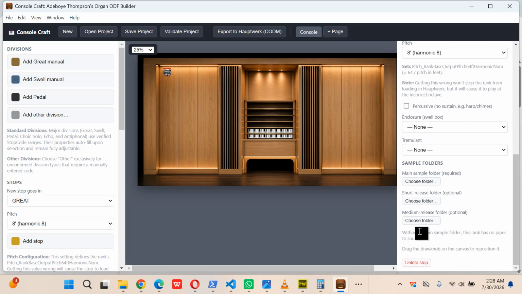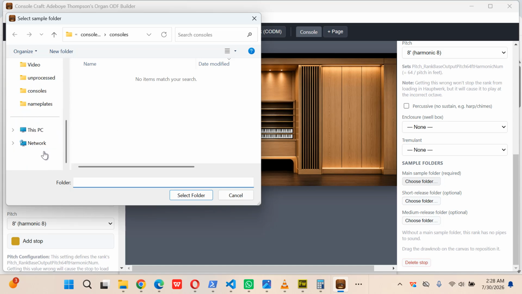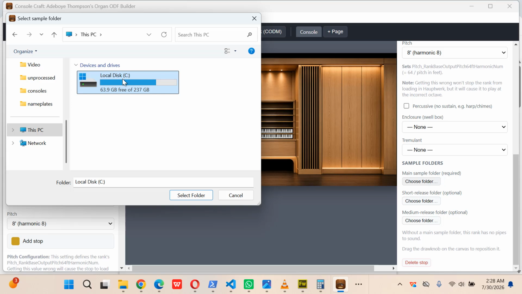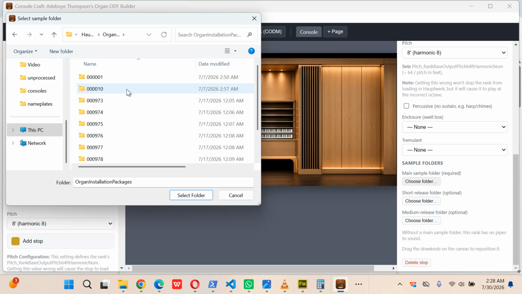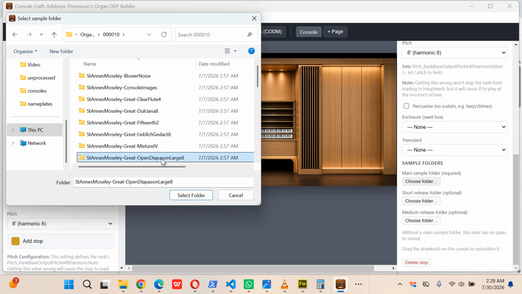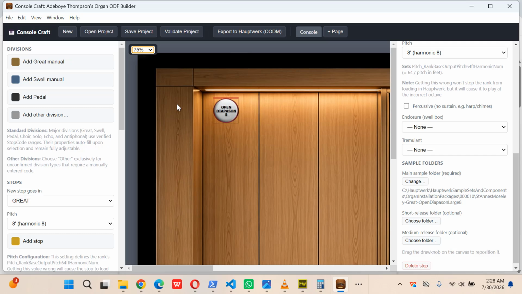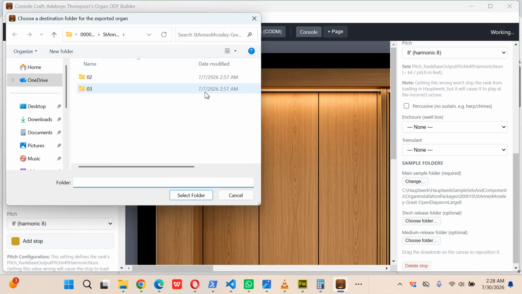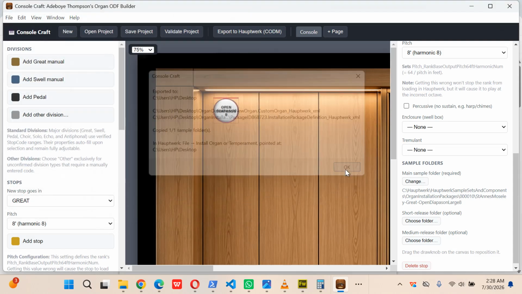Now it wants me to select the folder for this, so I'll just select a folder inside my computer, where I have the sample that has an open the app sound, and add that in. So now that is added, let me just view this to make sure. Okay, so it shows properly. I'm going to go ahead and export the project real quick to my desktop. Select folder. So it says it has exported.